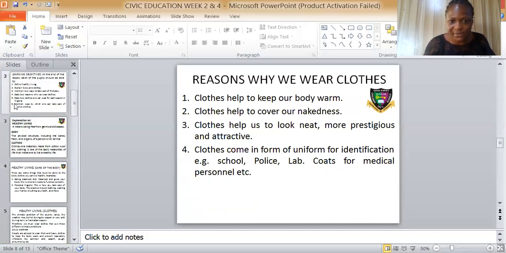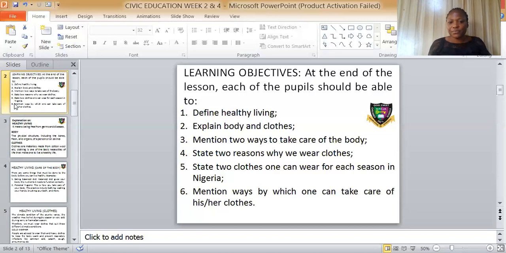Let's go to the objectives. State 2 clothes one can wear for each season in Nigeria. During the hot season, what are we to wear? Light cotton cloths. And during the wet season or during the cold weather, what are we to wear? Jackets, coats, sweater, cardigan, raincoats, and so on and so forth.